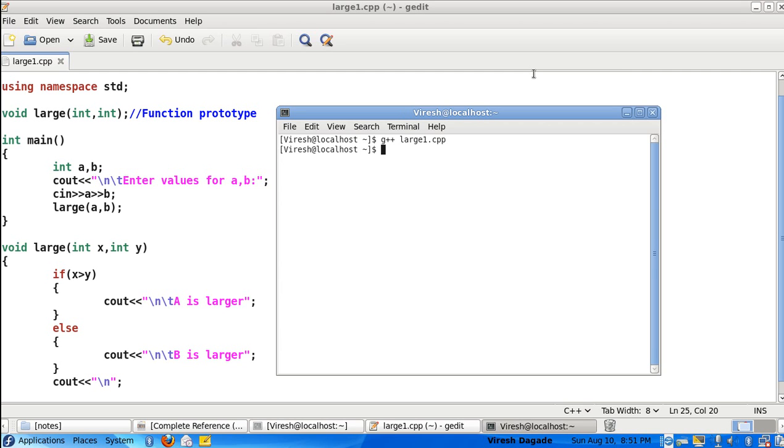Here I find that there are no exceptions, no errors. Directly I'll execute. As you have an interactive statement, let me enter the values for a and b, say 10, 20. Now what would be your guess? Which is the largest, a or b? b is larger. Now let me enter say 30 and 10. In this case, a is larger. I hope the thing is clear for you people. So this is all about functions.